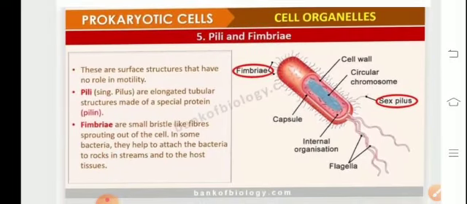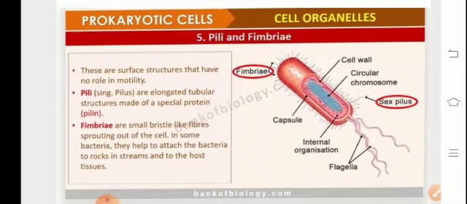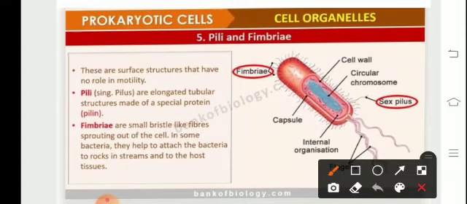The next cell organelle is the pili or the fimbriae. Pili, the singular being pilus, is made up of a special protein referred to as pilin. These are surface structures. They do not play a role in motility. Pili are few in number and thick, whereas fimbriae are many, small, bristle or hair-like structures sprouting out of the cell. The function of fimbriae is that they help in attachment of the bacterial cell to the substratum.